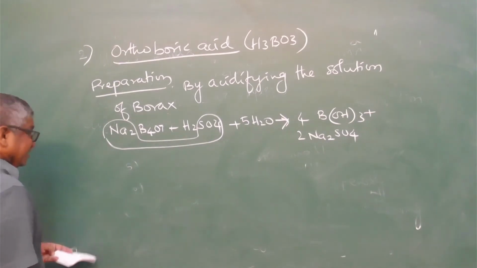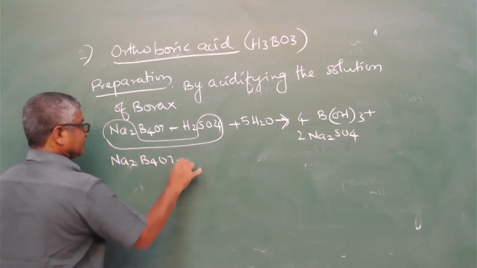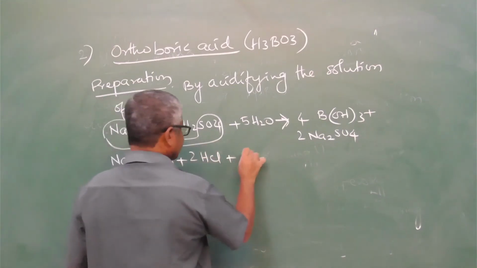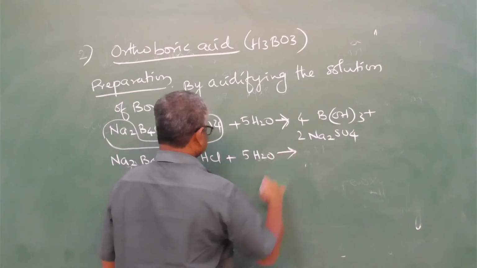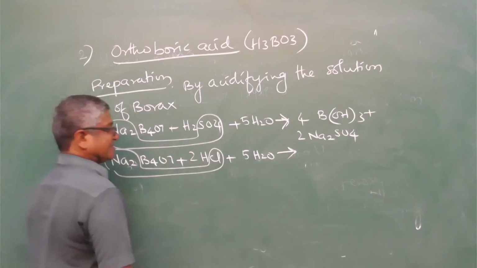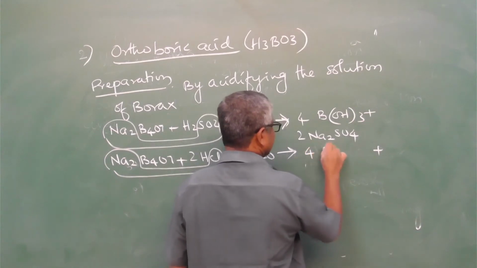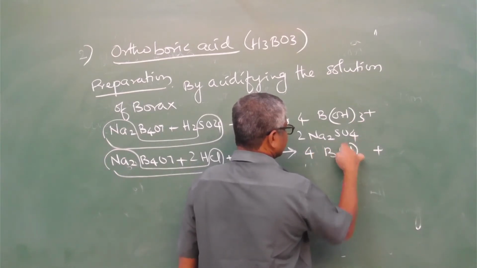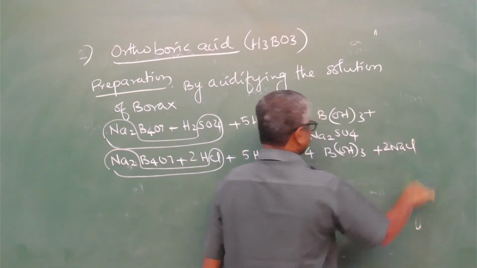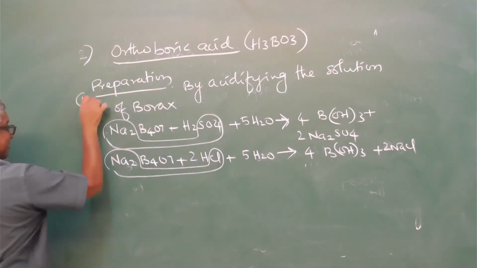The product also by the second method is treated with HCl and water molecules. The 2 sodium collects the 2 hydrogens and is eliminated, once again with 4 molecules of boric acid with 2 NaCl. This is the first method of preparation.